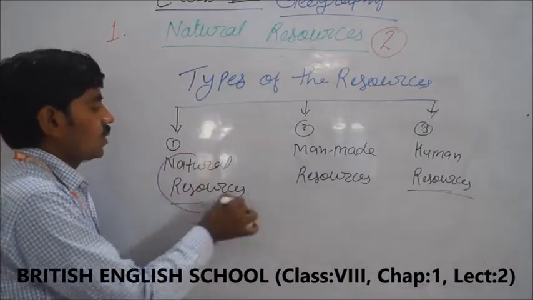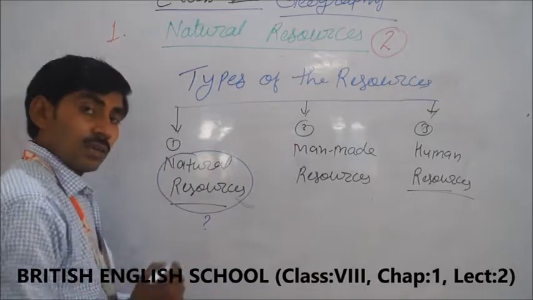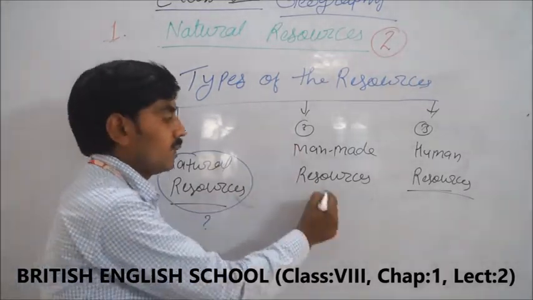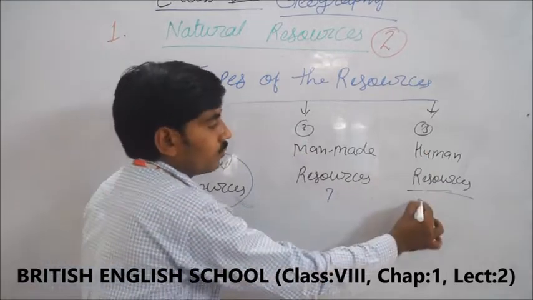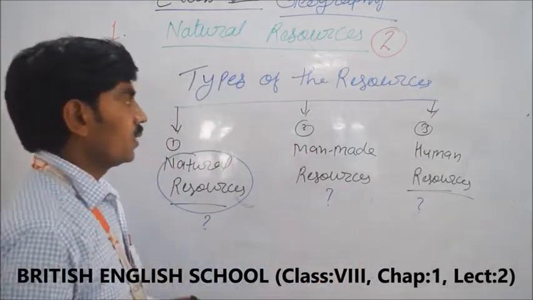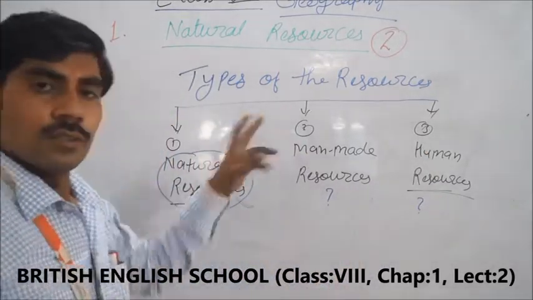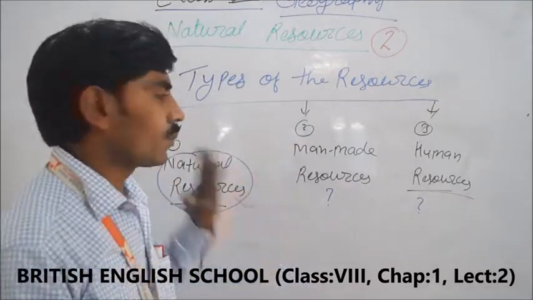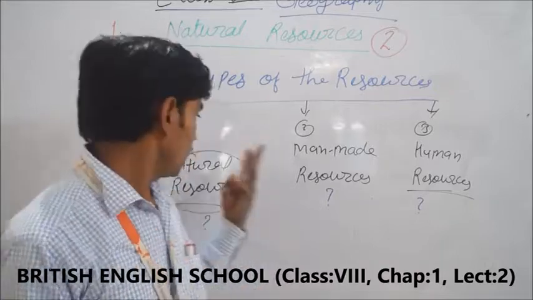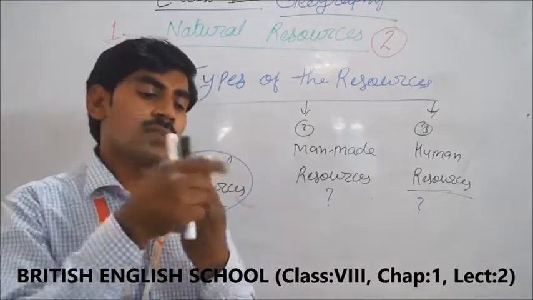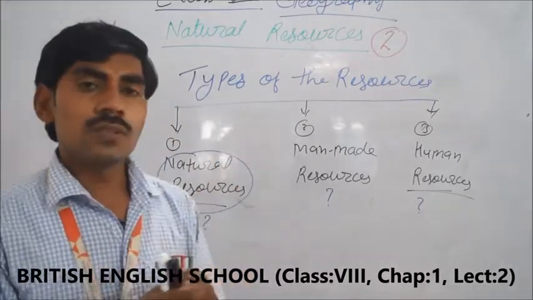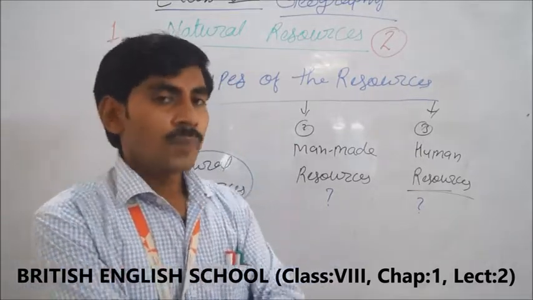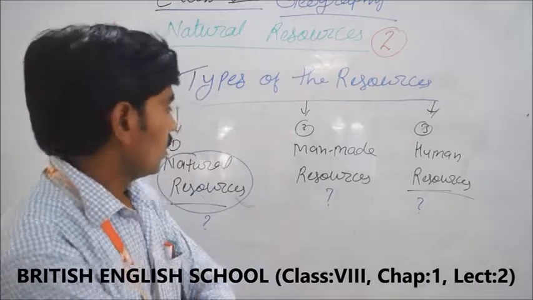Listen carefully. First one is the natural resources. Then there is also a question in your mind, what do you mean by the natural resources? What do you mean by the man-made resources? What do you mean by the human resources? But you can say there are three types of the resources. First one is the natural resources. Second one is the man-made resources. And third one is the human resources. And one by one we can also discuss separately.